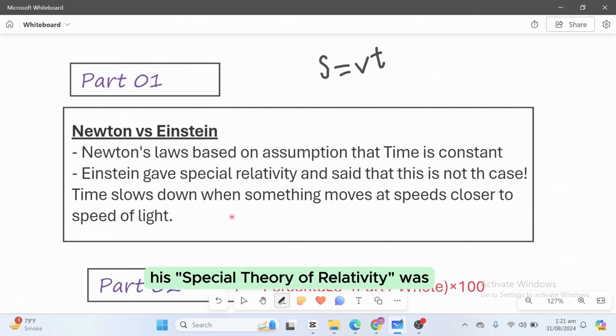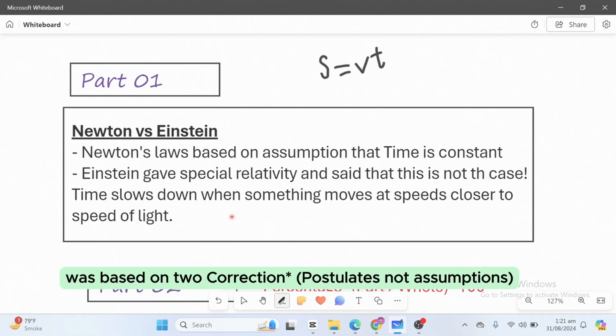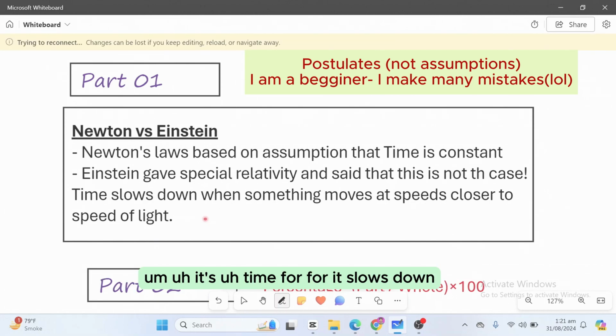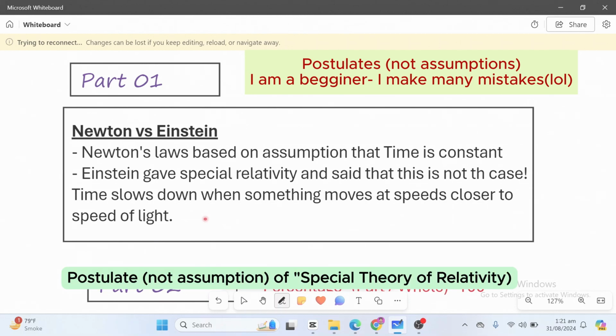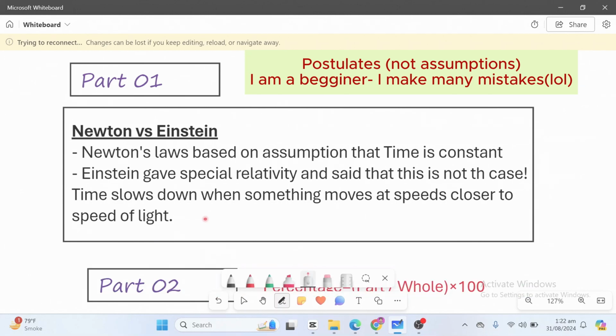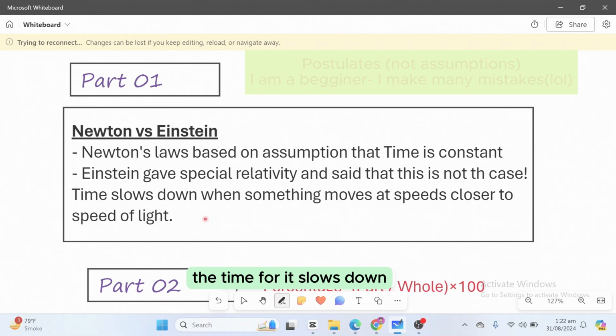His special theory of relativity was based on two assumptions, and the second assumption was that when something approaches the speed of light, its time slows down. I will repeat it. The second assumption of special theory of relativity is that when something approaches the speed of light, the time for it slows down.